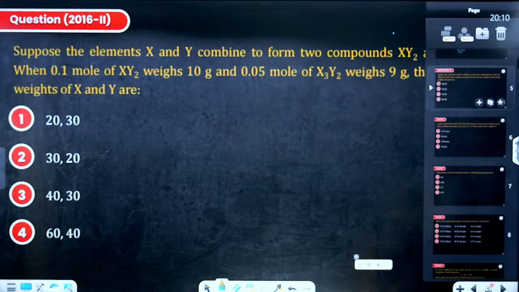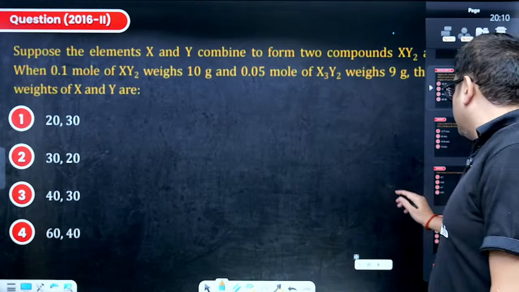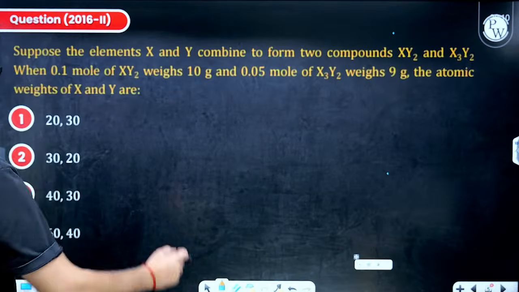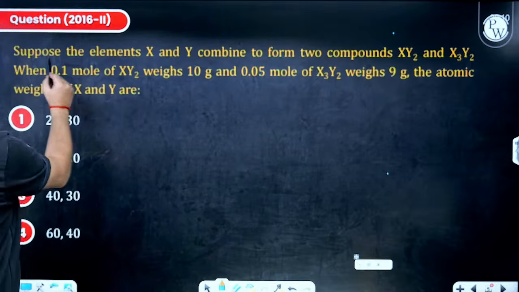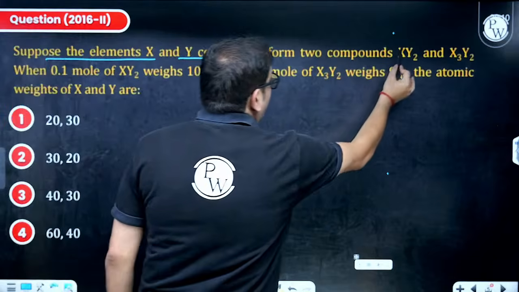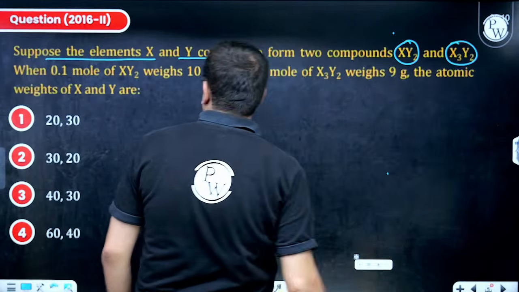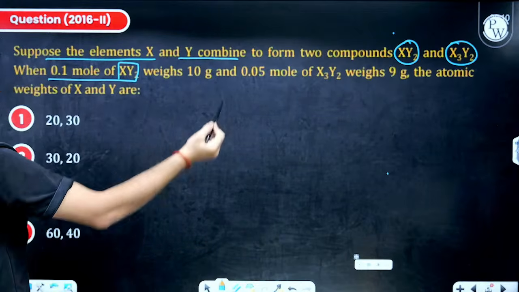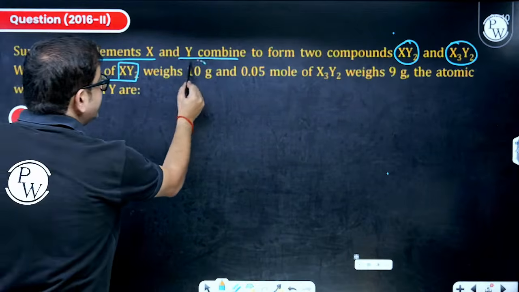Acha, I have not started poll for this question. So, because I have not started, so let me not start also. Let me read the question for you. I hope you guys attempted it. Suppose the element X and Y combine to form XY2 and X3Y2. 0.1 mole of XY2, as in the first compound, weighs 10 gram.